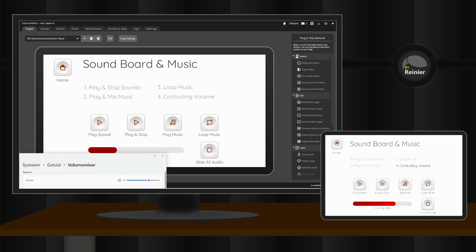Let's open the Windows volume window to see the effect of our slider. As we adjust the volume, either through Touch Portal or the Windows slider, the changes are instantly synced on both sides.